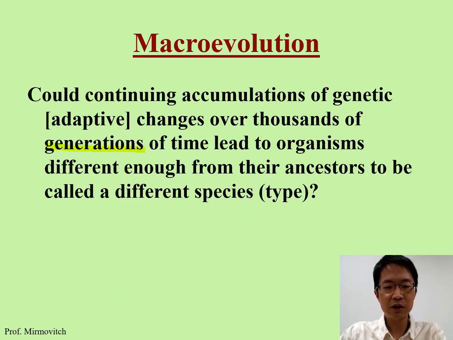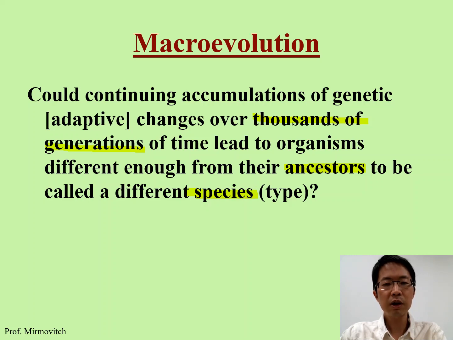It takes a long time. As I said, natural selection takes a long time, and so organisms, they are originally from the same ancestor. From the same ancestor, they will start to so-called diverge and become different species.